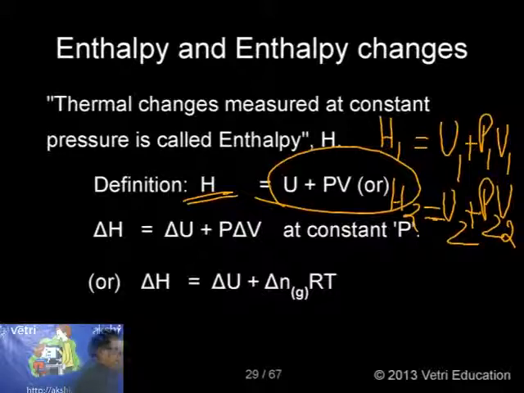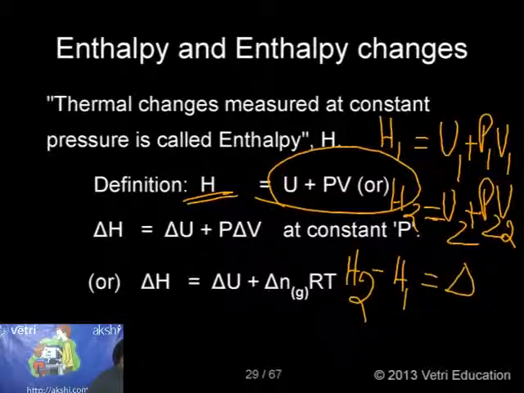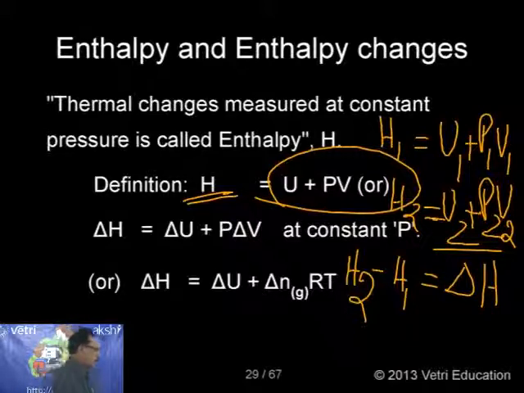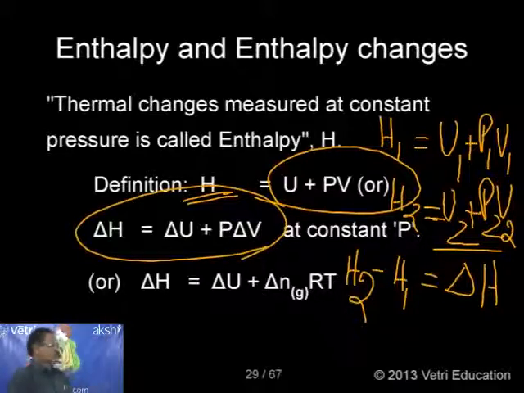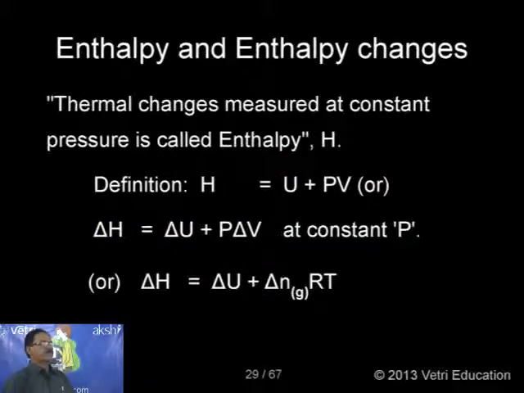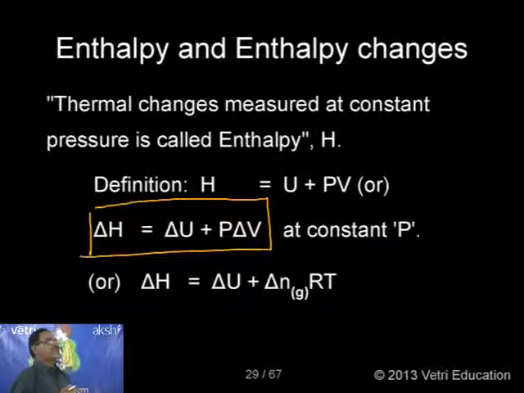And if you just take delta H, nothing but H2 minus H1, nothing but delta H, the change in enthalpy. And if you substitute these above equations, and if you keep the pressure constant, automatically you will get this equation. That is delta H is equal to delta U plus P delta V. This is at constant pressure. This is the interesting information you will get here. So, this is the most important equation: change in enthalpy is equal to change in internal energy plus the product of pressure and change in the volume at the constant pressure.